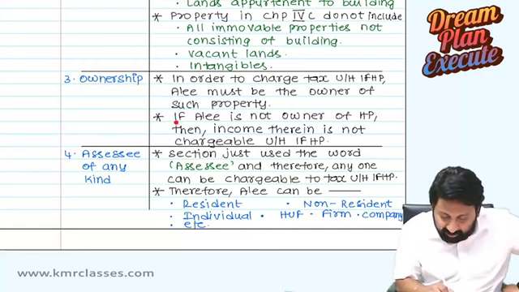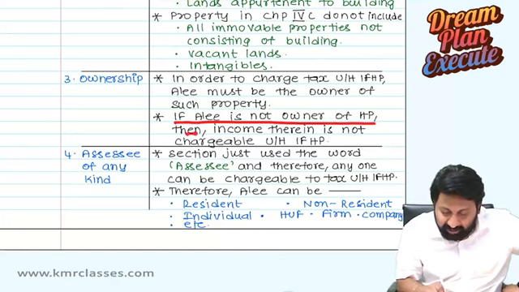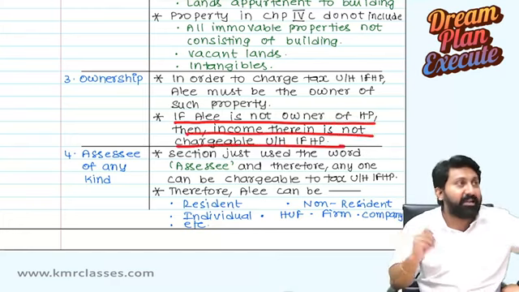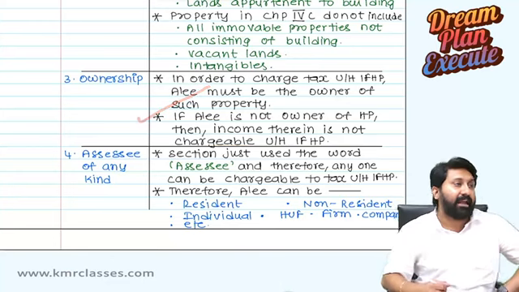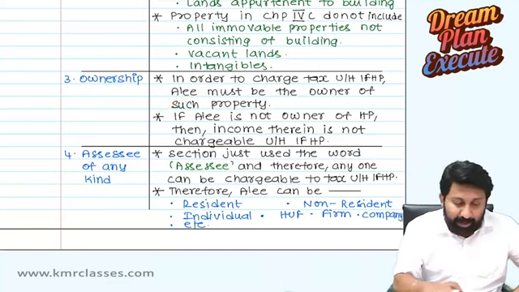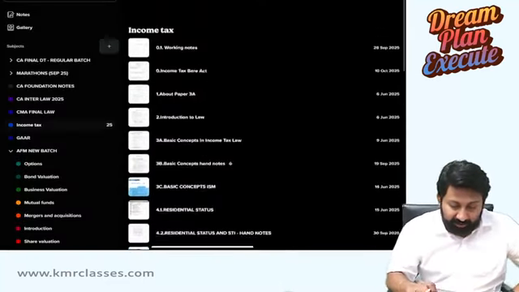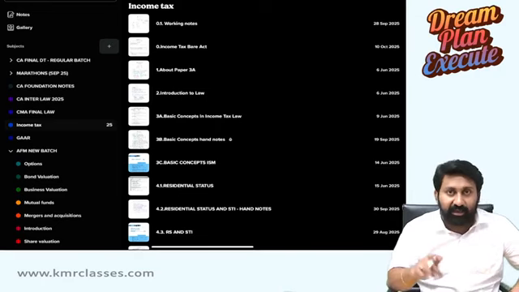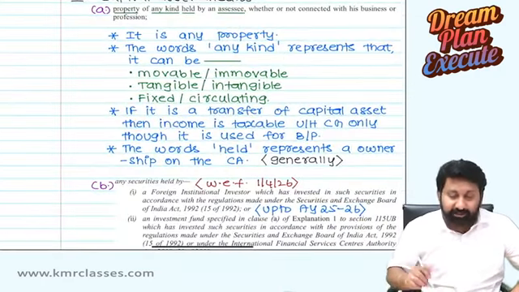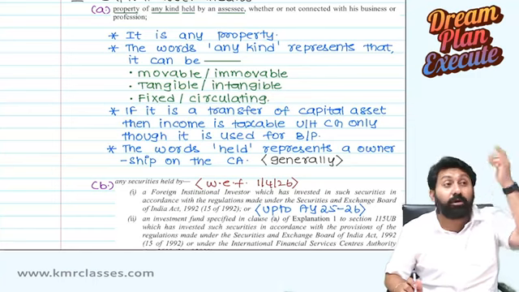Okay. That's why if assessee is not the owner of house property, then income is not chargeable under the head house property. Here ownership is the criteria. Okay. So the Bare Act uses the word very clearly in section 22, the charging section of the house property chapter, owned by.